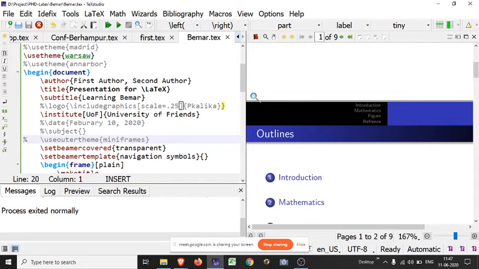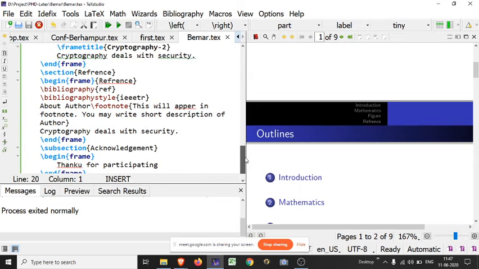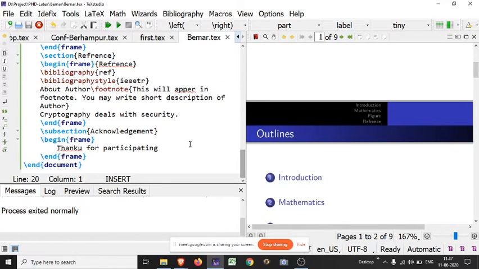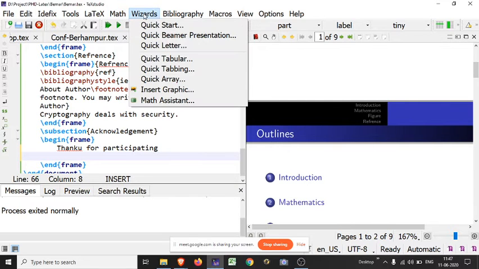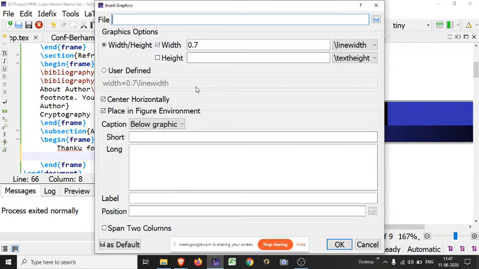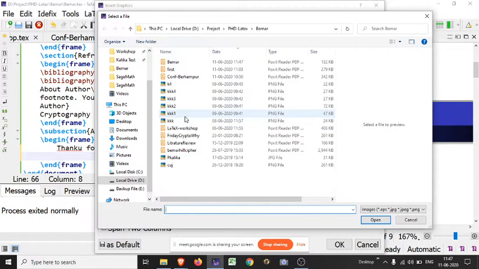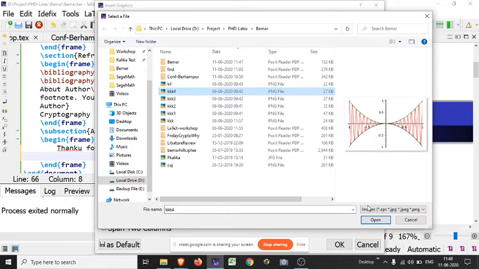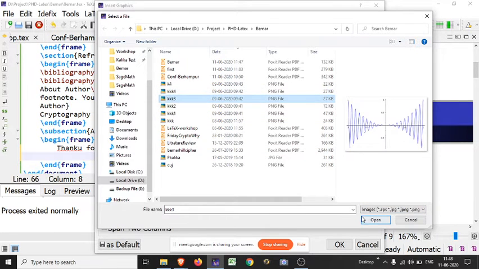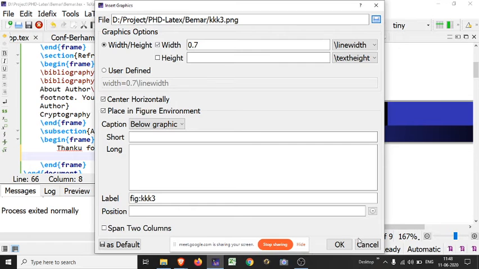For inserting a graph or figure you may proceed in a similar manner as we did in our previous discussion. For using a graph, just use insert graphic as we used in LaTeX, and then click on any figure which you want to insert. Suppose I want to insert this figure. Just click on OK.